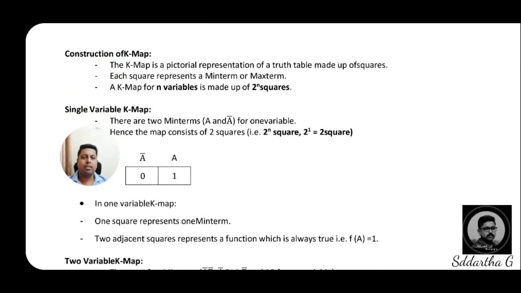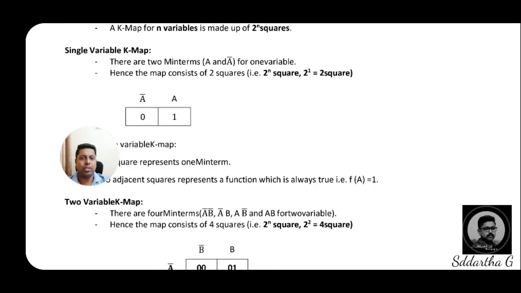As we said earlier, the K-map is a pictorial representation of truth table made up of squares. Of course, by using squares we write the K-maps, and each square represents min terms or max terms. A K-map of n variables is made up of 2 to the power of n squares. Hence, if it is a single variable, 2 to the power of 1 equals 2 squares. Like that, we will show it.